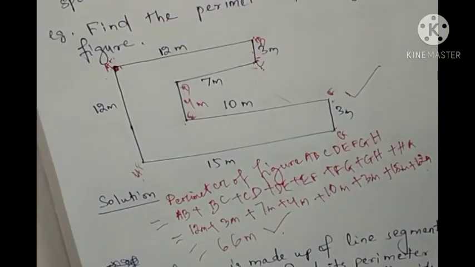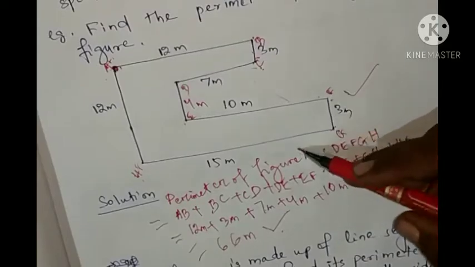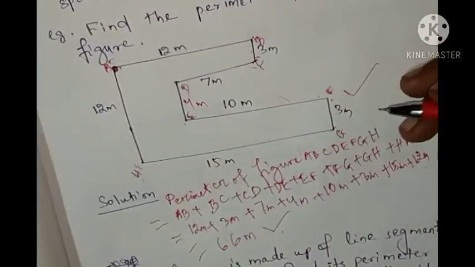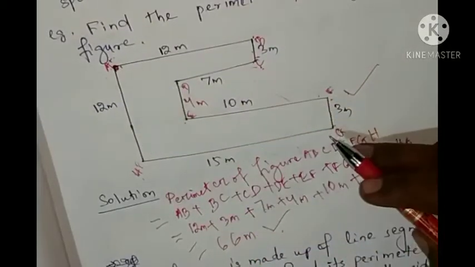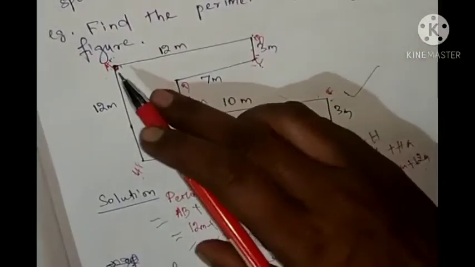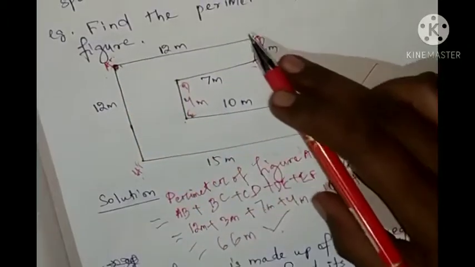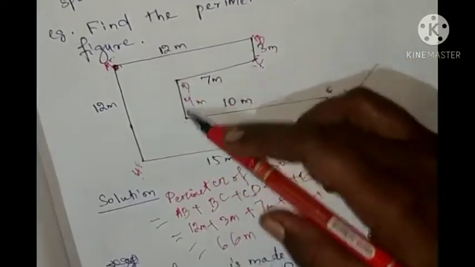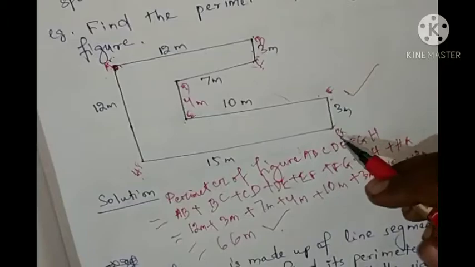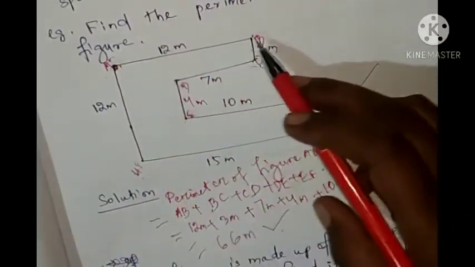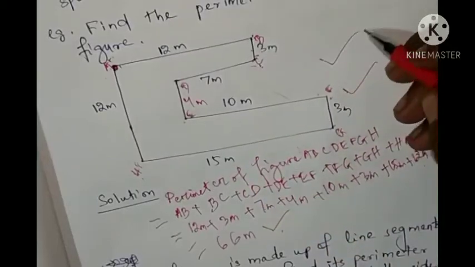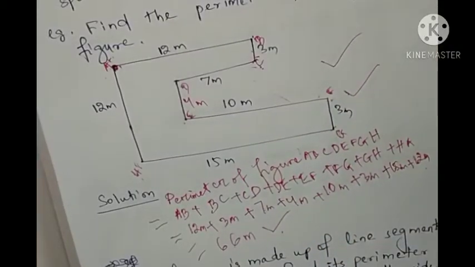So if a figure is made up of line segments only, then we can find its perimeter by adding the lengths of all the sides of the given figure. Look at this figure. This figure is made only of line segments: AB, BC, CD, DE, EF, FG, GH, HA. All these are line segments. So you can add all the line segments to get the perimeter or length of the boundary.